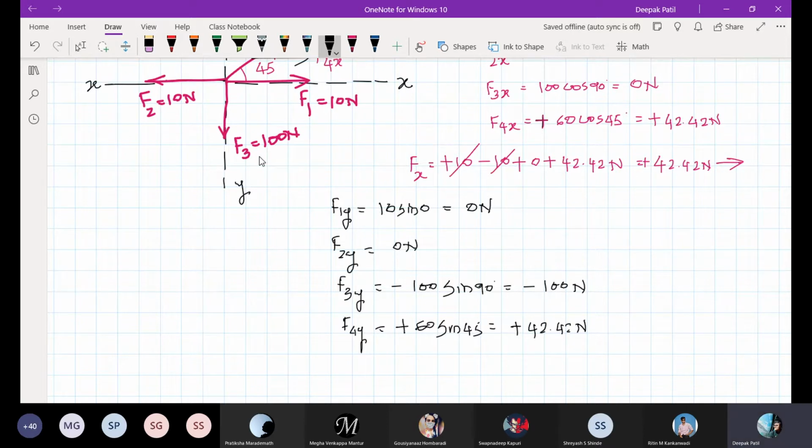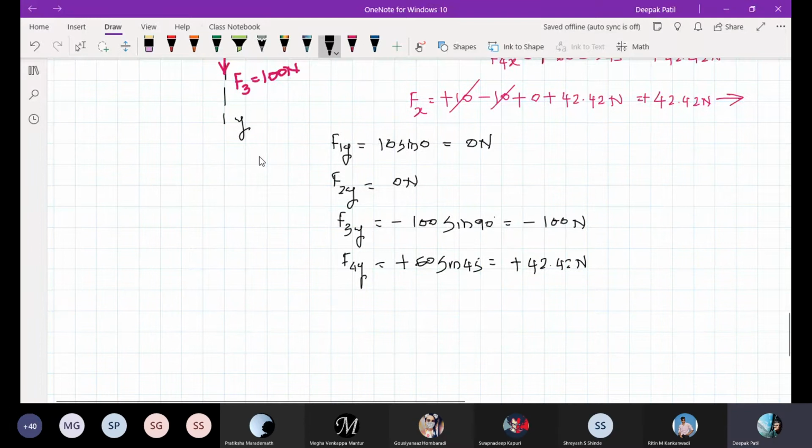Plus 42.42 newtons. Now if I try to find the total force in the y direction, the first thing is 0 plus 0 and minus 100 plus 42.42. So you will get minus 100 plus 42.42, which gives minus 57.58.